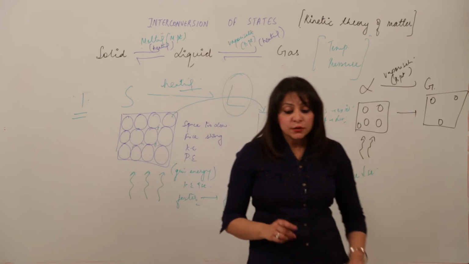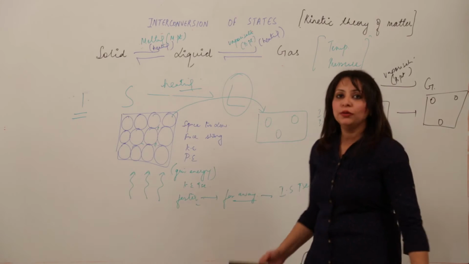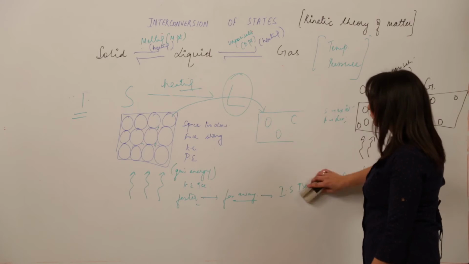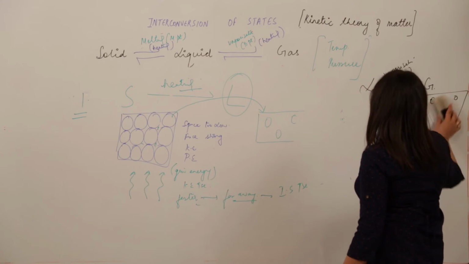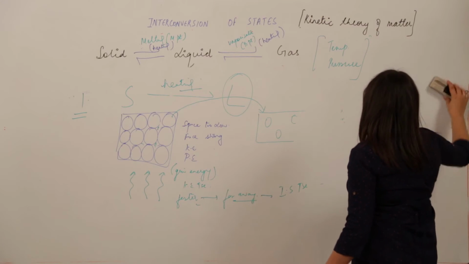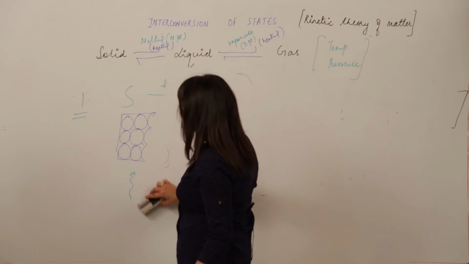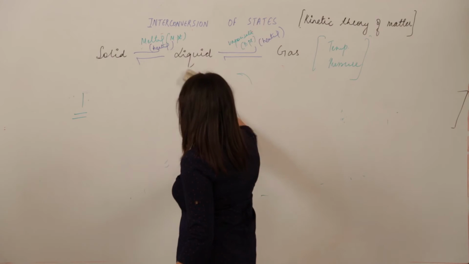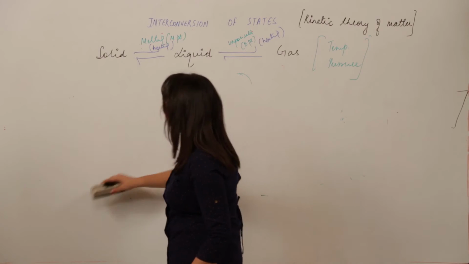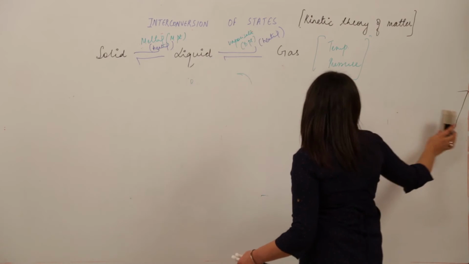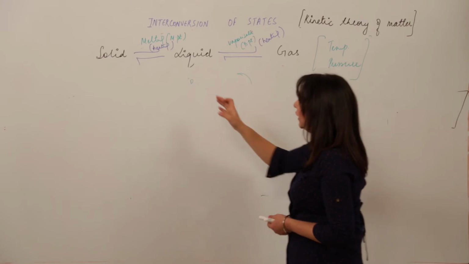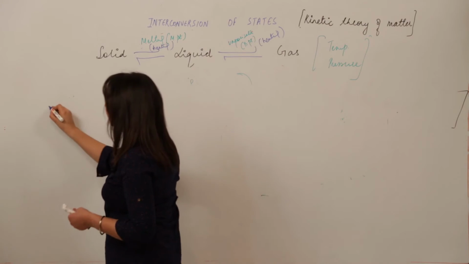Now, taking into consideration how the states are converted vice versa, that means liquid to solid. Now we wish to convert these states vice versa.